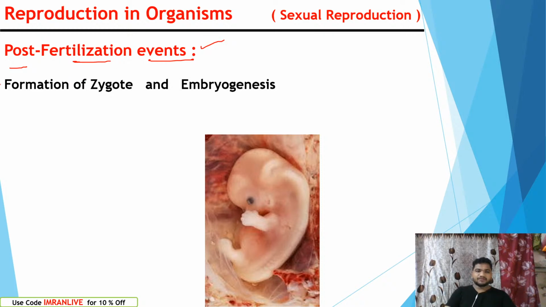After fertilization, formation of zygote can be seen. Formation of zygote, which is two nucleated, diploid, and next to that, we can see embryogenesis, that is nothing but development of embryo. The development of embryo can be different in weeks, days, years, or months, based on the organism.